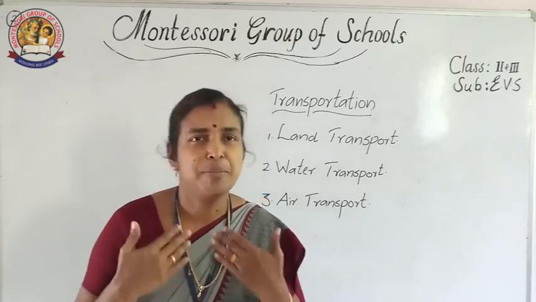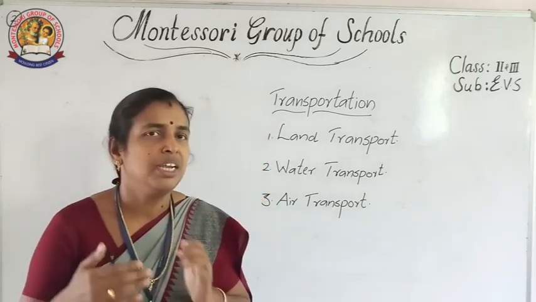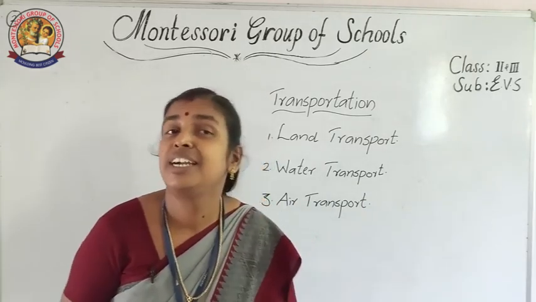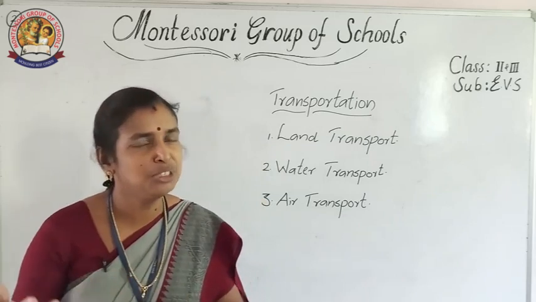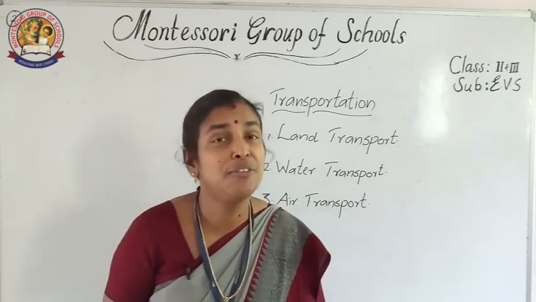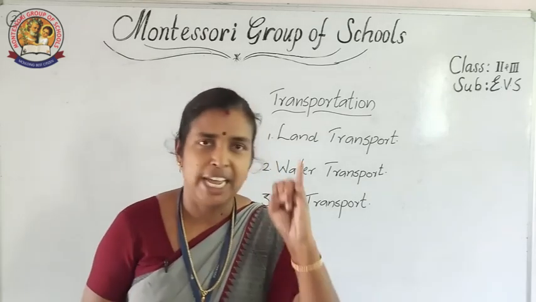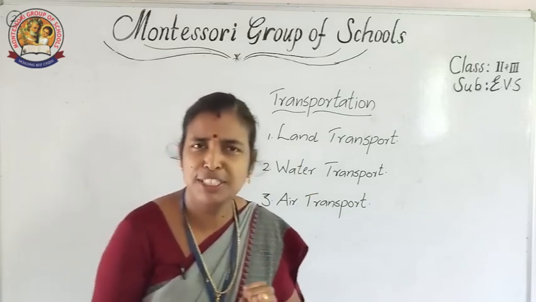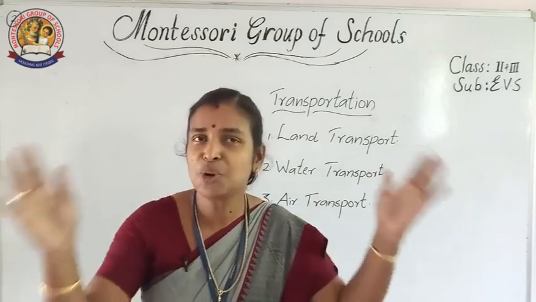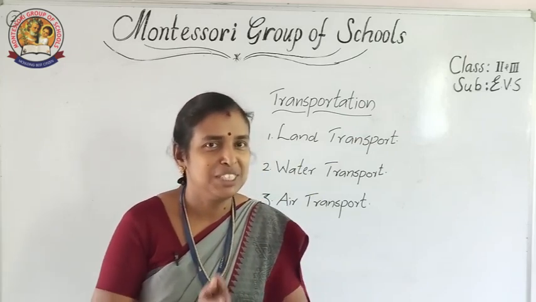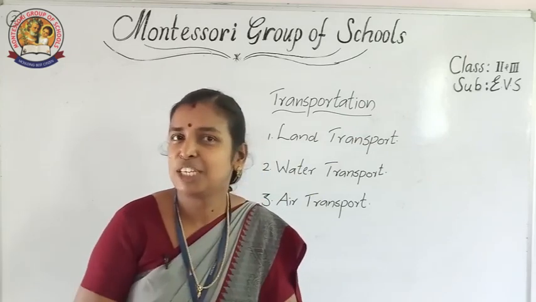But if I am not bothering about time and it may take 1 day or 2 days, then I can select train. So to transport goods or to travel as per our needs, we have plenty of transport systems. Air transport, fastest, costliest. Slowest is water transport. Most common is land transport. So we studied the 3 transport systems.